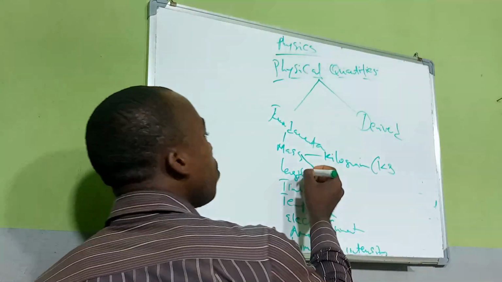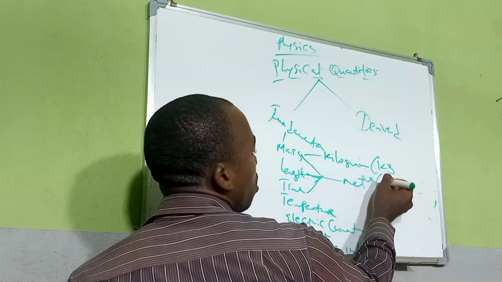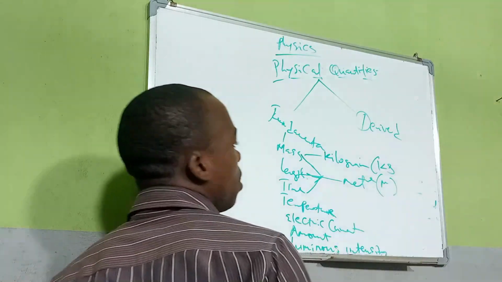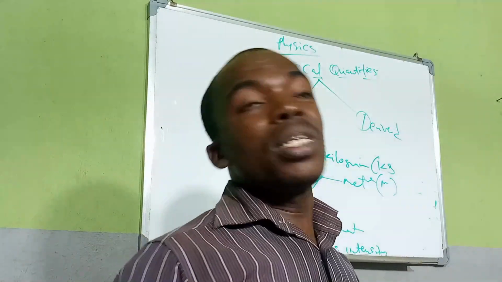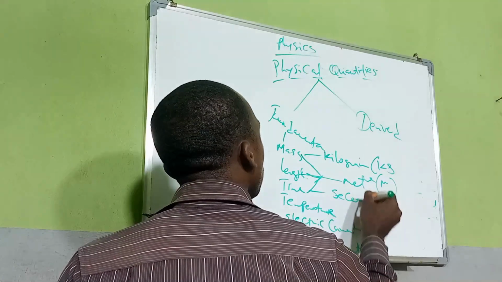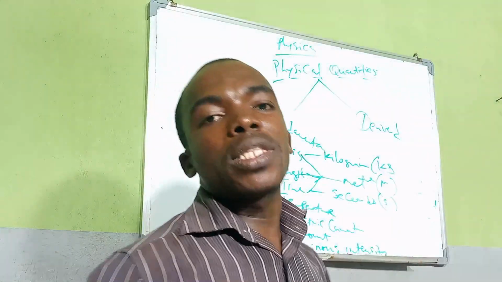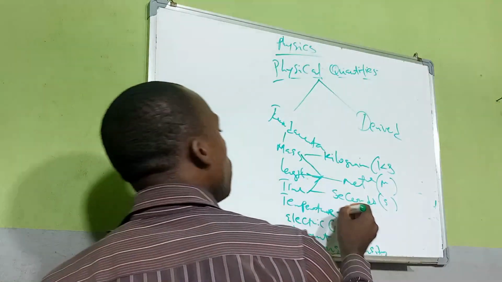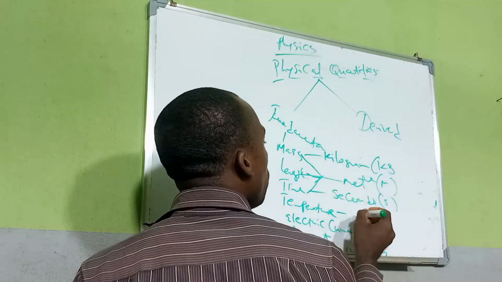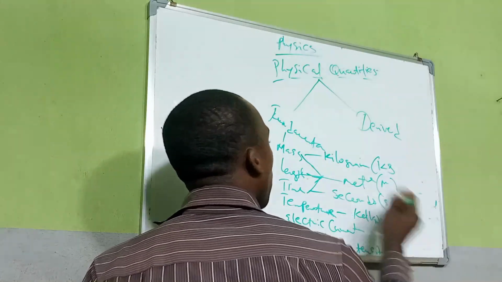Then the unit of length is the meter, so it is m. The SI unit for time is the second, given as s, and the SI unit for temperature is the Kelvin, given as K.